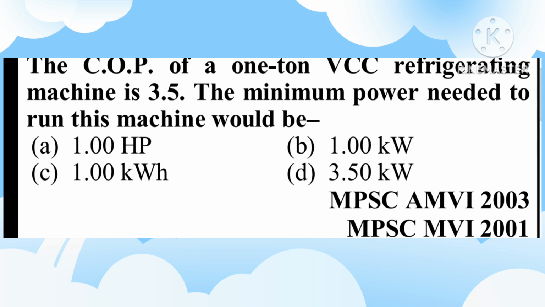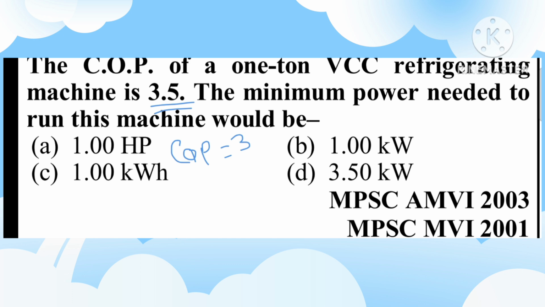Friends, next question. The COP of a 1 ton vapor compression refrigerating machine is 3.5. The minimum power needed to run this machine is? We know COP of the refrigerant equals desired effect by work supplied.